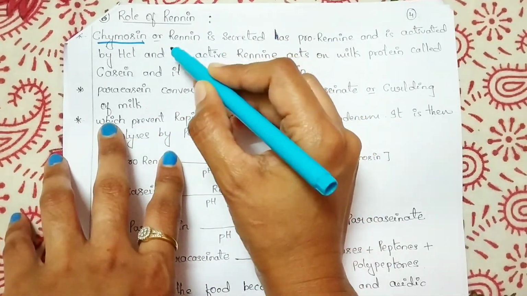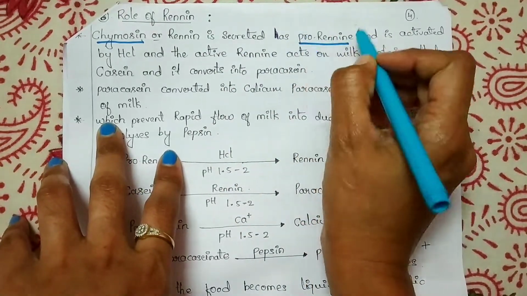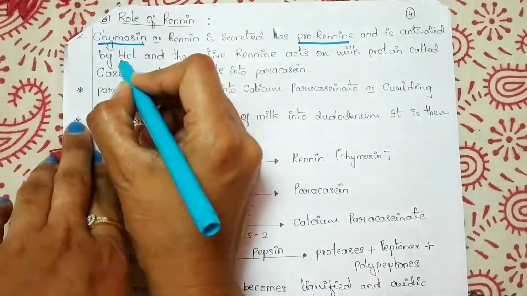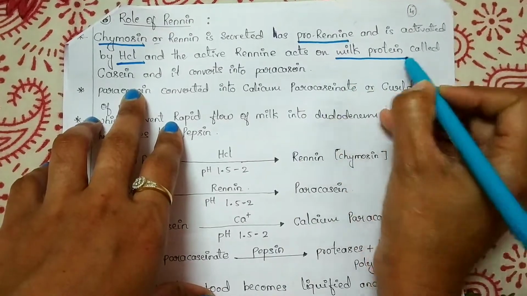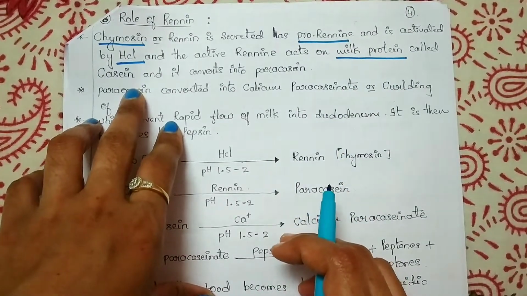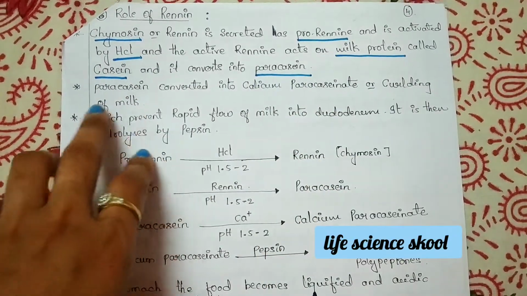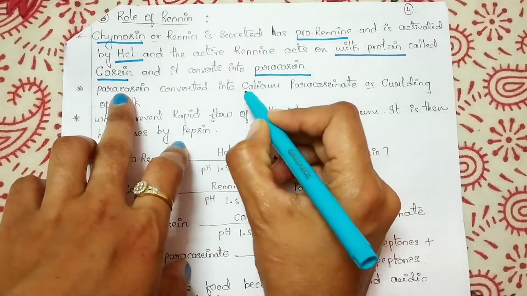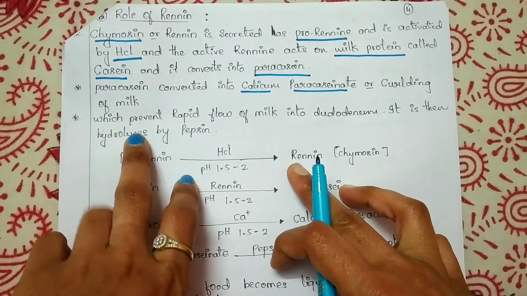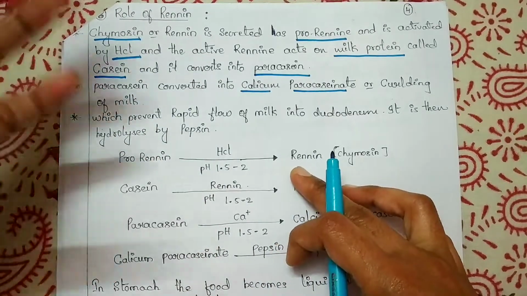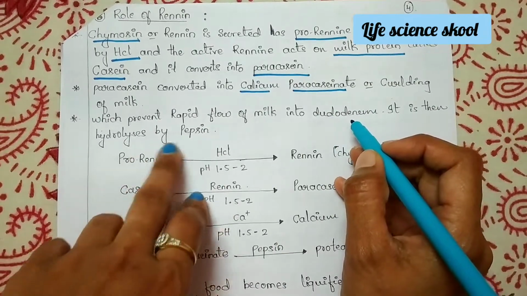So this chymosin or renin is secreted as prorenin, that means in the inactive form, and it is activated by HCl. And the active renin acts on a milk protein. The milk protein here is casein, and it is converted into paracasein. And then again this paracasein is converted into calcium paracaseinate, or you can say just curdling of milk, which actually prevents the rapid flow of milk into the duodenum. It is then hydrolyzed by pepsin.